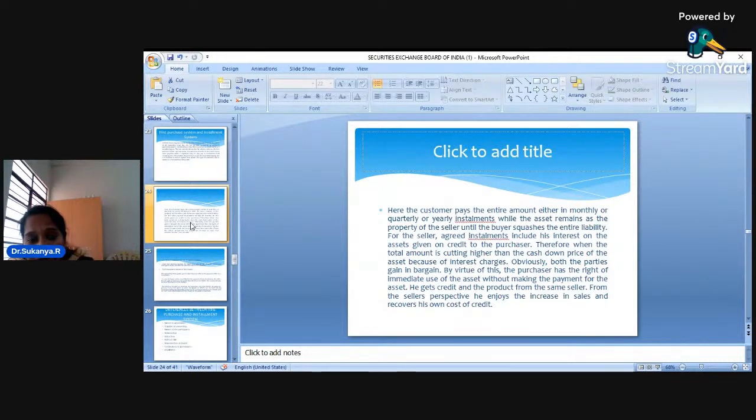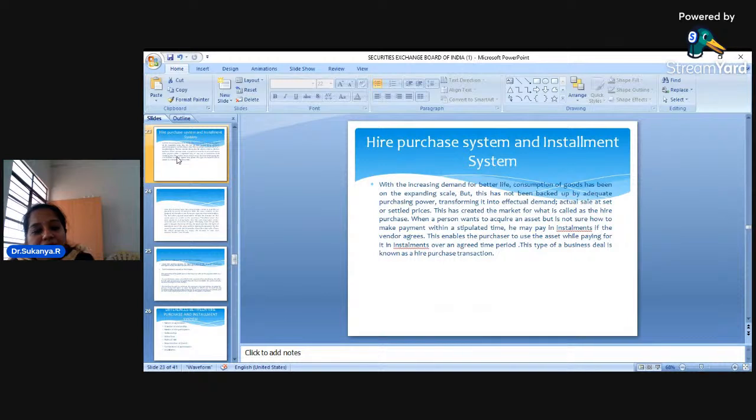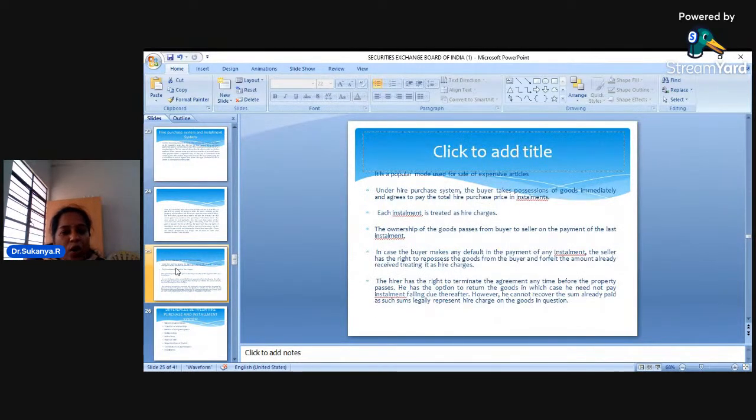But when it comes to the hire purchase system, dear students, it is again a very popular mode of selling an expensive article. Dear students, under hire purchase system, the buyer takes possession of the goods immediately and agrees to pay the total hire price in installments. Each installment that will be paid is called hire charges. The ownership of the goods passes from the seller to the buyer on the payment of the last installment. This is very, very important.